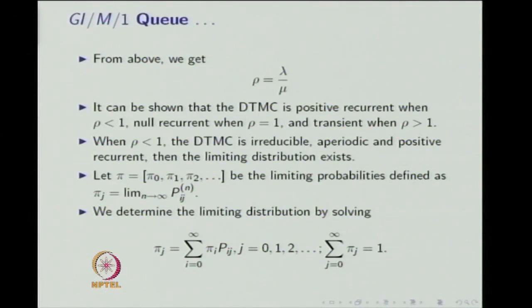It can be shown that the DTMC is positive recurrent when rho is less than 1. We have already made it irreducible and aperiodic. Now we are giving the condition for positive recurrence. When rho is less than 1, the given DTMC is positive recurrent. If rho is equal to 1, it is null recurrent. If rho is greater than 1, then it will be transient.